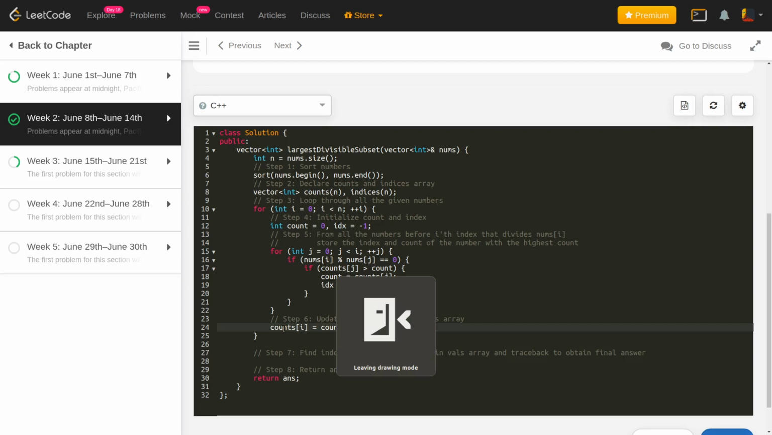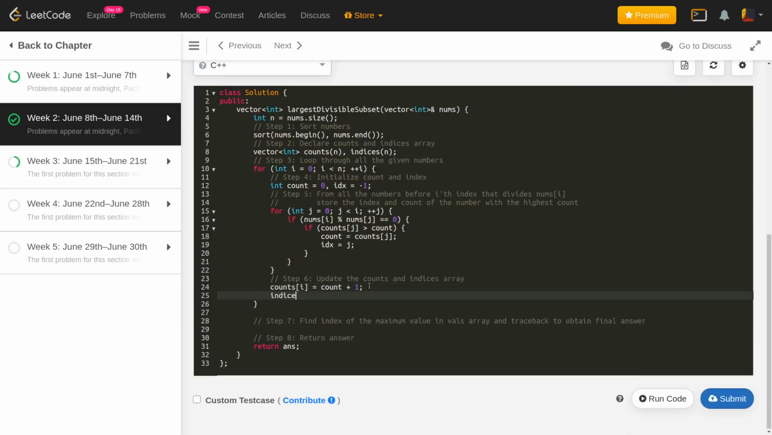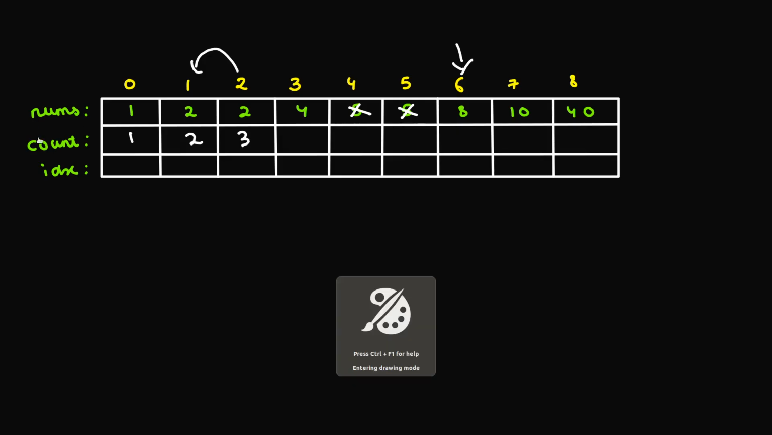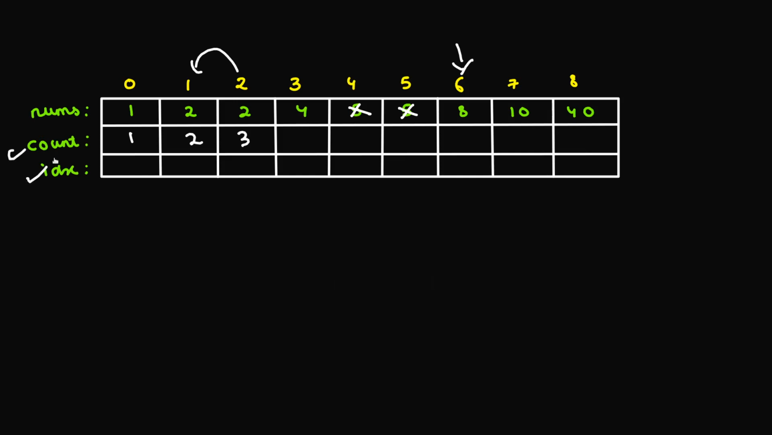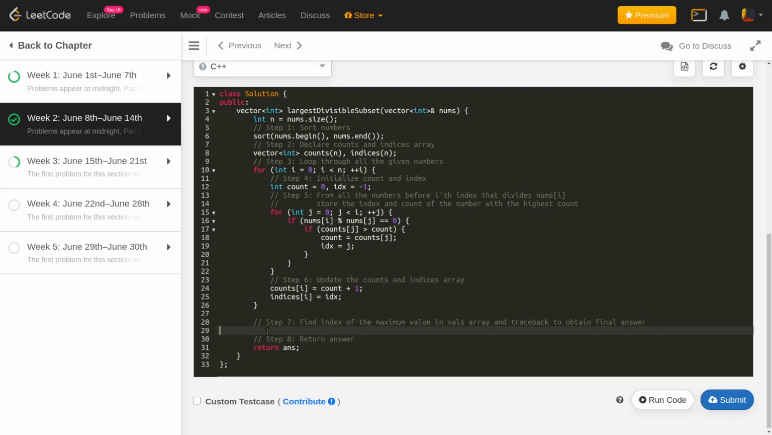So that's why we have counts of i equals count plus 1, and indices of i is going to be index, because in the index variable we are storing the index from where we are coming to the nums of i. Okay, so that's it, and this is the part where you are actually building the whole of this counts array and the index array. Once that is done, we have to find the number which is corresponding to the maximum count.